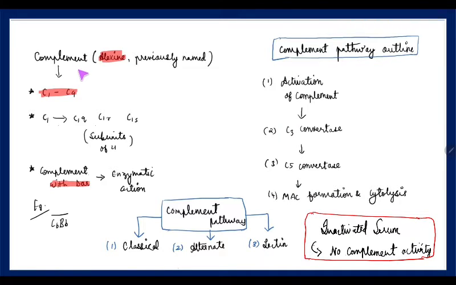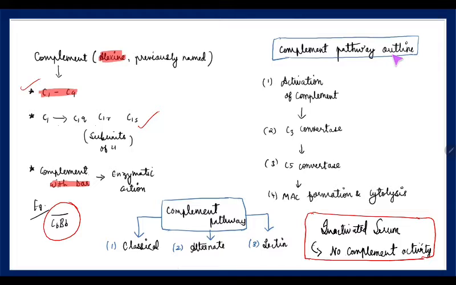Now coming to complement, they are protein in nature, and these proteins are basically C1 to C9 proteins. Nine types of complement are there, of which C1 has Q, R, S, that is 3 subunits. Like how we remember in ECG there is the QRS complex, likewise here in C1 it is QRS. Q is a hexamer, to be noted. Now whatever complement has a bar on top like this has an enzymatic action.